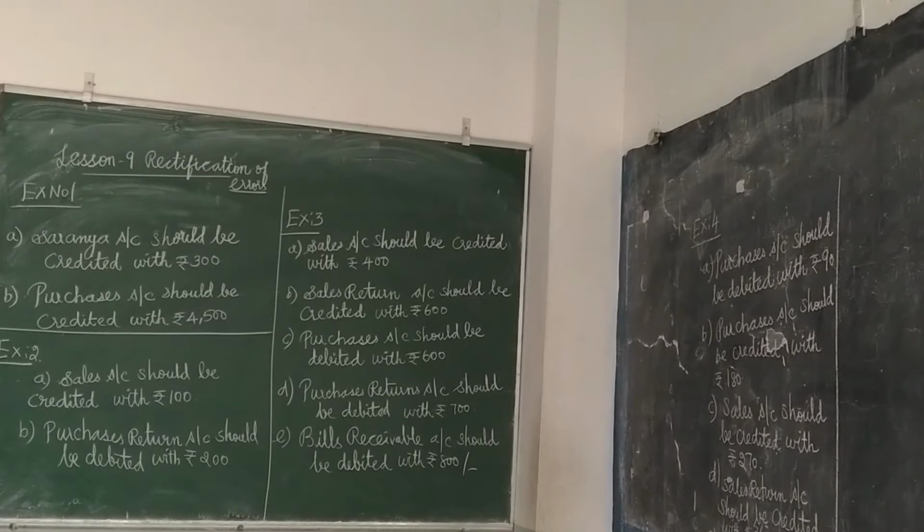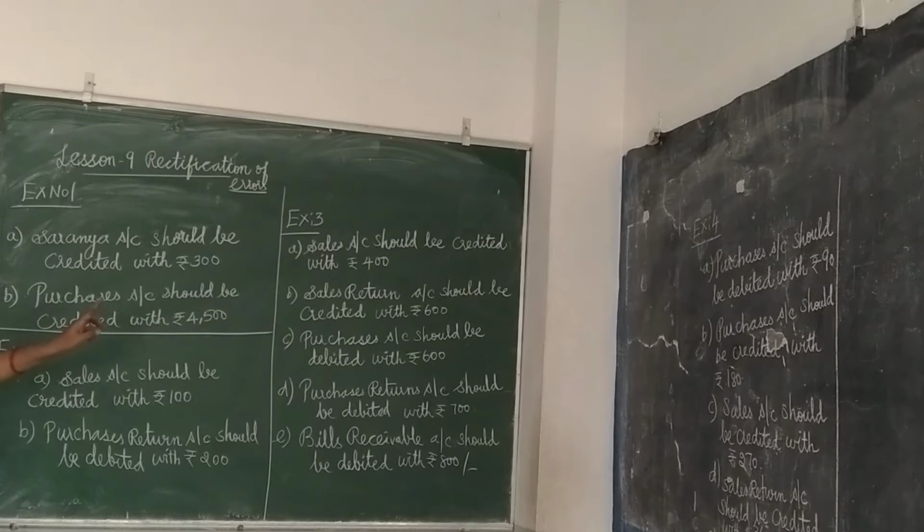Then, purchase return book was overcast by 200. So, purchases returns book overcast means excess credit. So, we have to debit the purchases returns. Are you clear? Then, let us move on to exercise number 3. Rectify the following errors assuming that the trial balance is yet to be prepared. Sales book was undercast by 400. Sales book undercast. Short credit. So what we have to do? Short credit, give further credit.